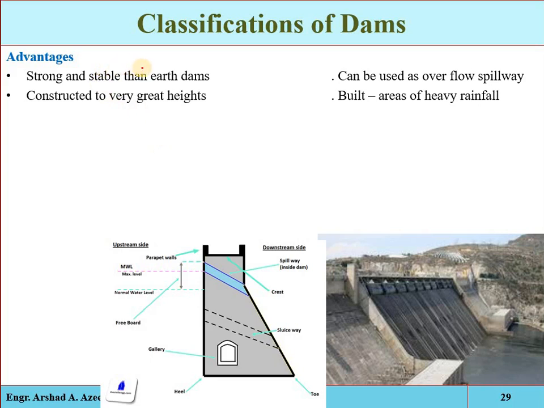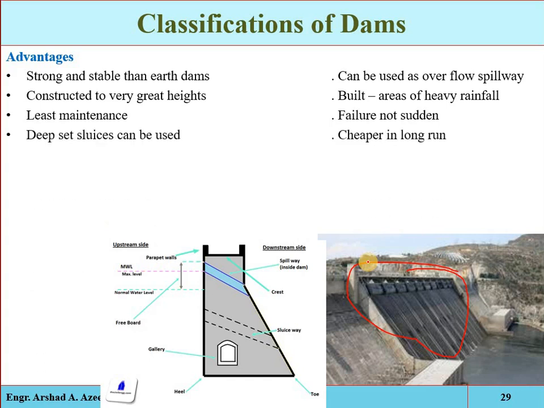They are particularly suited across any side slopes. Gravity dams are well adapted for use as an overflow spillway crest. Overflow spillways can be constructed because it has high weight and there is less chance of overturning, and also the material is rigid. So we can construct it as an overflow dam.